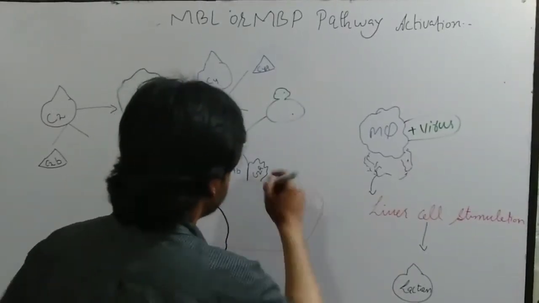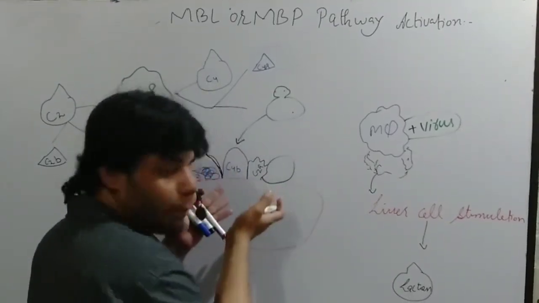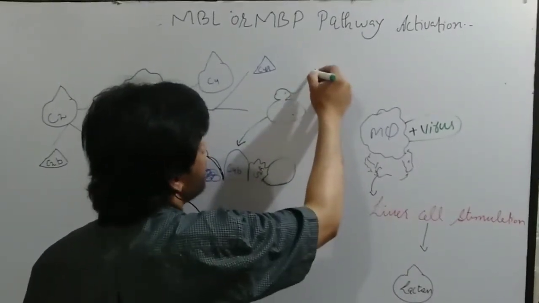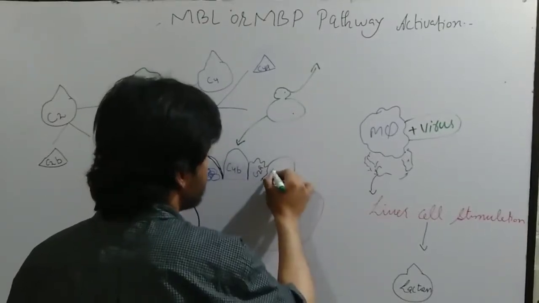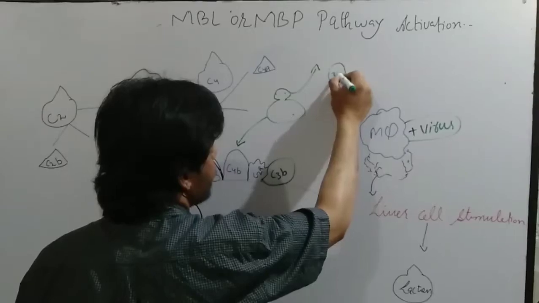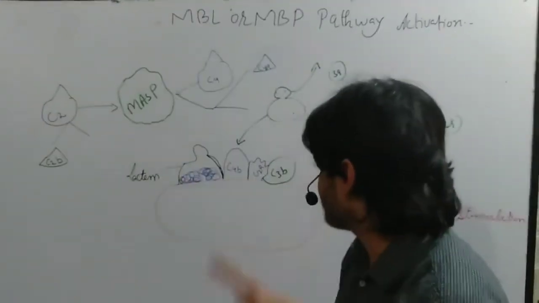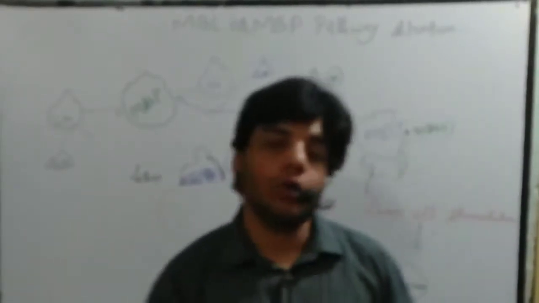Now in this case, the larger subunit is bound to the cell membrane with this complex, and the smaller is released. So this is the C3b, and the C3a is released, which acts as an anaphylatoxin. Now after that we get a trimolecular complex.